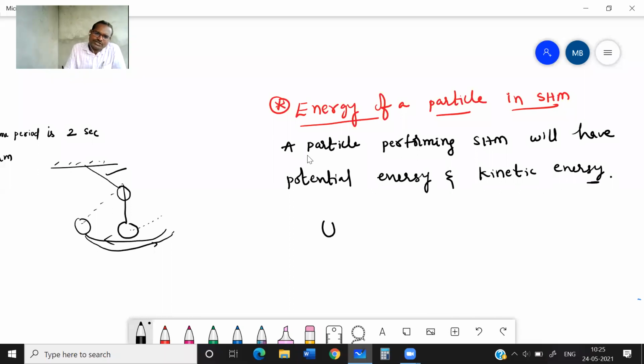Potential energy, we know, is half k x square. Do you remember this one? In the work, power, energy chapter, we have discussed this. The potential energy of a spring block system is half k x square. We have discussed this one, correct?